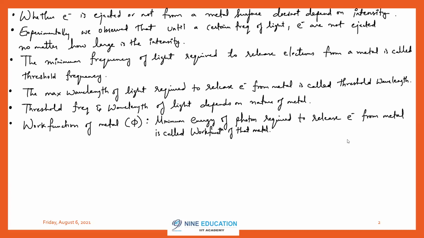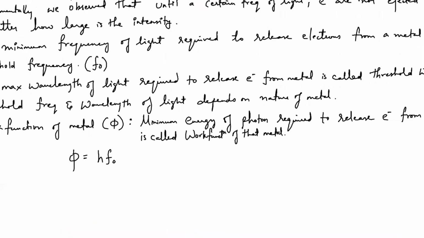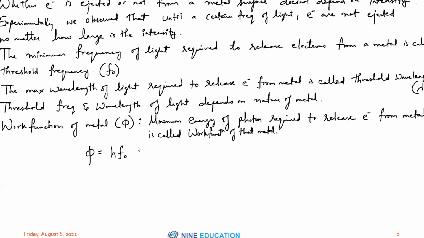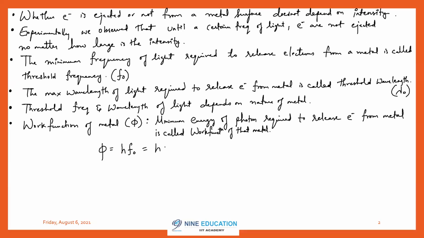So can you tell me the expression for work function? If the threshold frequency is f naught and the threshold wavelength is lambda naught, then phi is equal to h f naught, the energy of the photon, or I can also write this as hc by lambda naught.